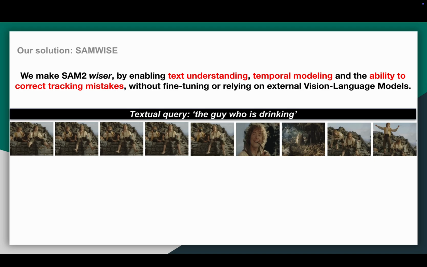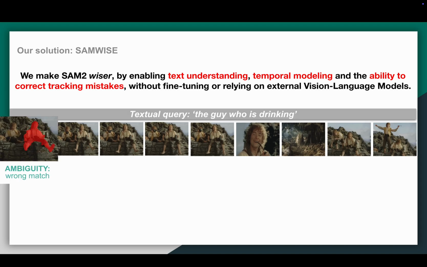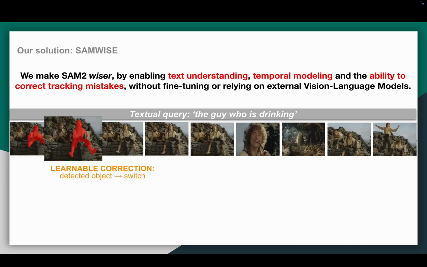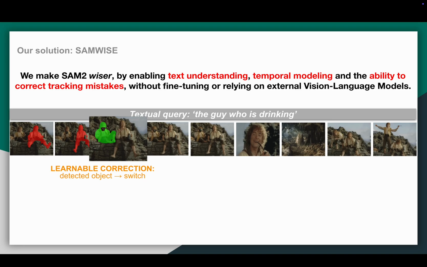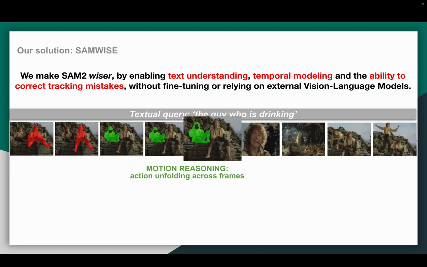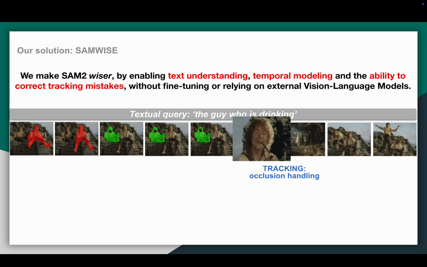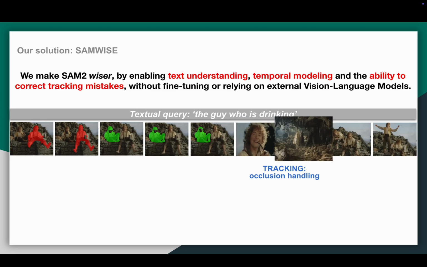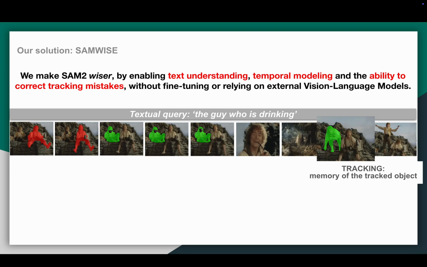Now, let's look at a practical example that highlights the challenges of streaming processing. Here, we have a sequence of frames and a textual query, the guy who is drinking. SAMWISE begins segmenting in a streaming fashion frame by frame. At the start, no one is clearly drinking, but one person holds a glass more visibly. So, SAMWISE segments him. Then, the second person actually starts drinking. SAMWISE detects this and switches to the correct object. As the action unfolds, it tracks this person across frames and persists through occlusions. Thanks to the memory bank, the model correctly re-identifies the target after the occlusion ends.